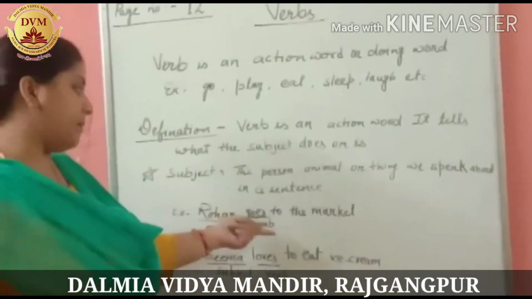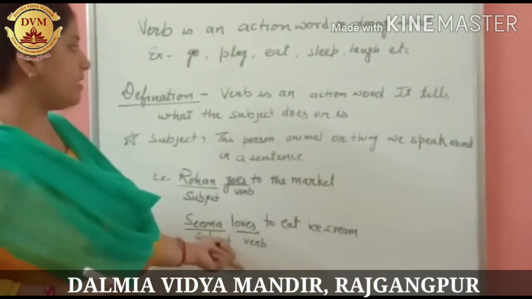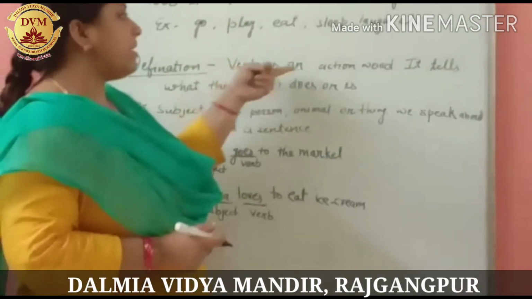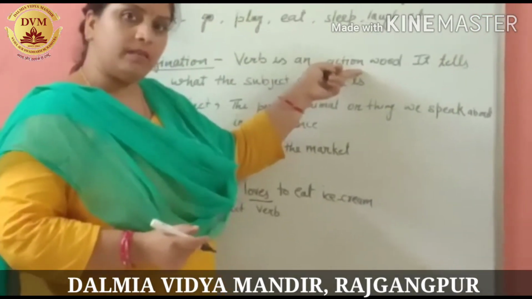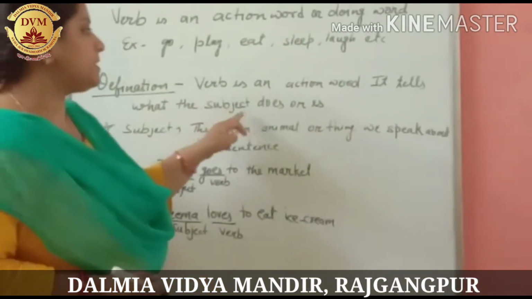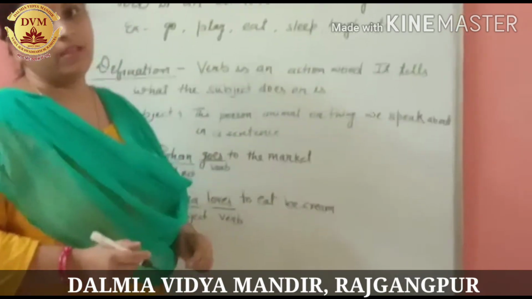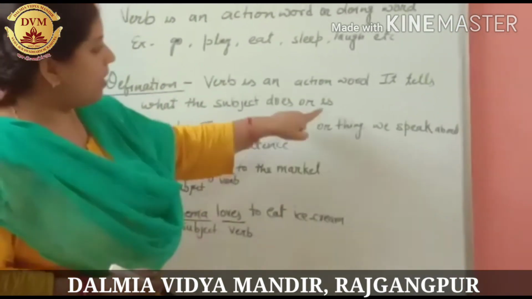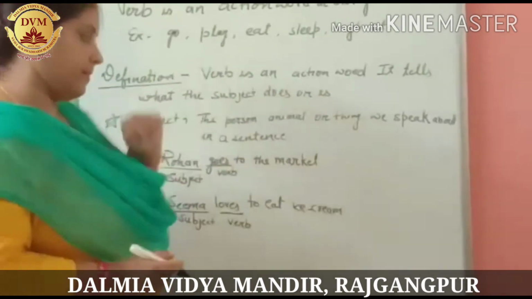Now I think by these two examples you understood this definition. Once again I am repeating. Verb is an action word. Action word है. It tells what the subject does or is. ये बताता है कि subject क्या कर रहा है. Now एक और example लेते हैं.